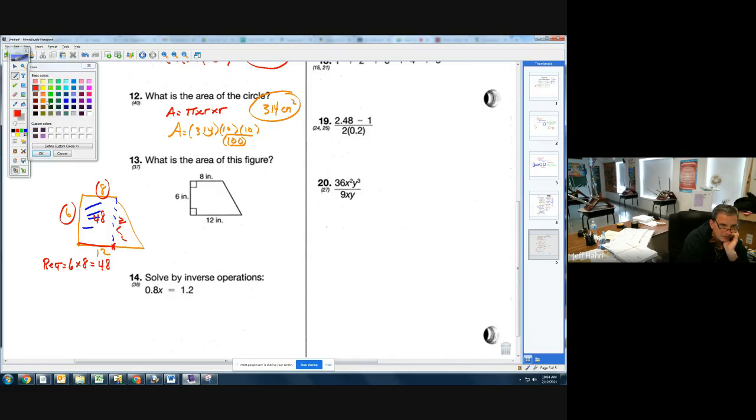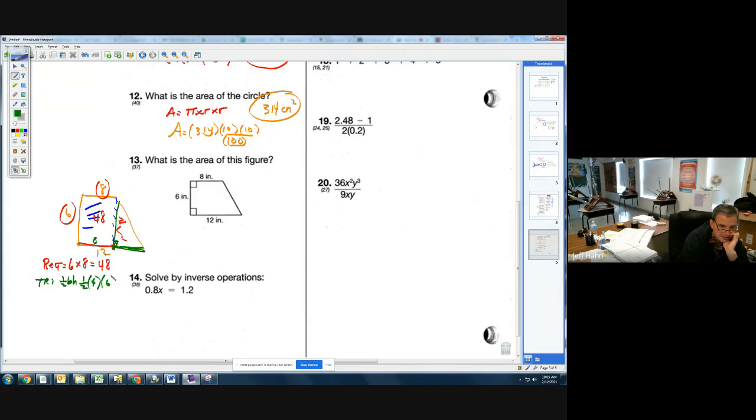And hopefully by now you're picking up that the area of a triangle is 1/2 base times height. Here are my 2 right angles. I need to multiply this times this and take 1/2 of it. So what is my base? What is this distance from right to here? Well, again, it's not 12 because it stops right here. If this piece was 8, 8 plus what gives me 12? That is 4. That's my base. And my height is this distance from here to here, which is, again, the same 6 as this.